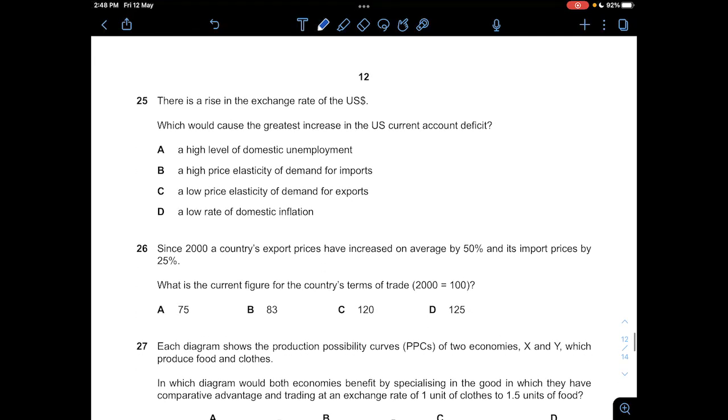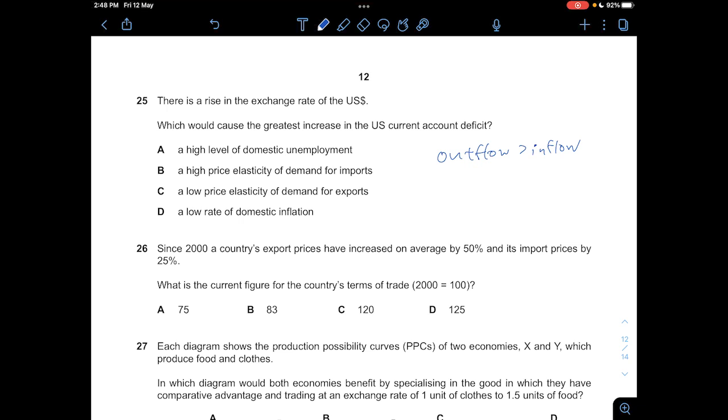Question 25: there's a rise in the exchange rate of the US dollar, and what would cause the greatest increase in the US current account deficit, which basically means your outflow is more than your inflow. So when there's a rise in the exchange rate of the US dollar, raw materials that are being imported into the country will now be relatively cheaper.